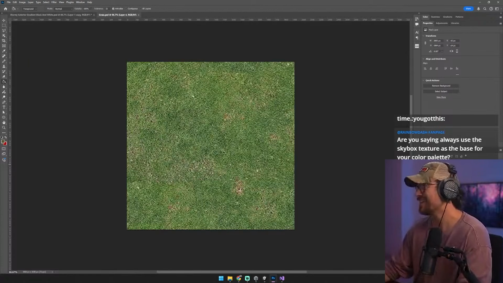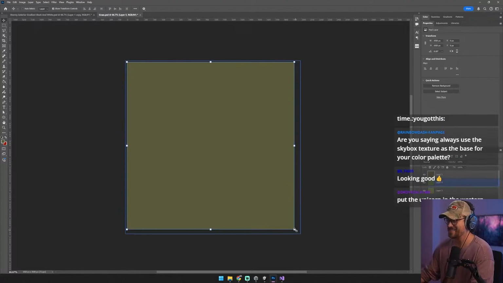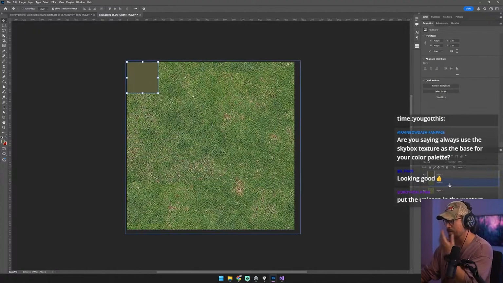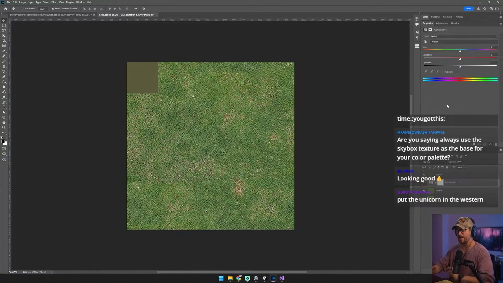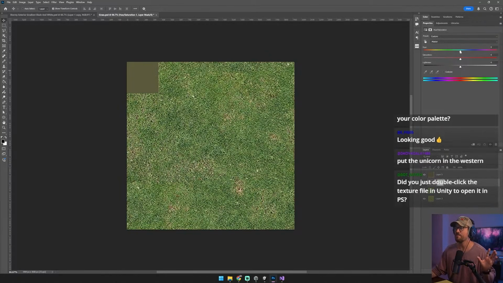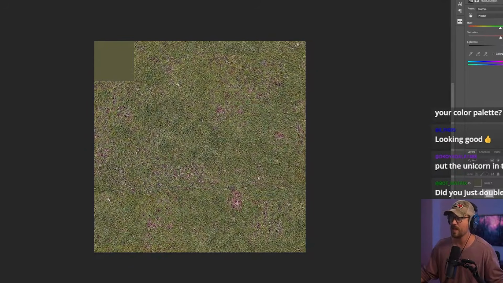I think that's what it was. So what I'm gonna do here is put this here, and then I'm gonna do a hue set. I'm not gonna do a colorization. And by the way, if you want to make your game look really flat, colorize everything. Be my guest. And you can do that sometimes, but I've found that if you do this instead, it's a lot more effective because you get these nice little pops of color in here.